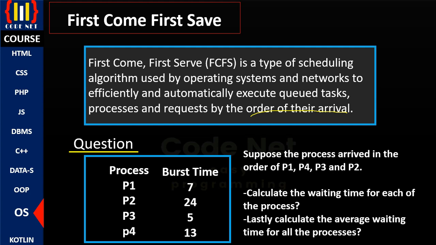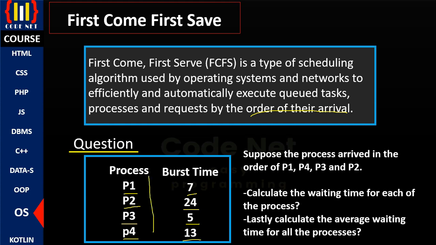So we have the processes: process 1 with 7 as the burst time, the total time that process 1 will take the CPU, or will be worked on by the CPU. Then we have process 2 with 24 as the burst time. Then we have process 3 with 5 as the burst time. And then we also have process 4 with 13 as the burst time.